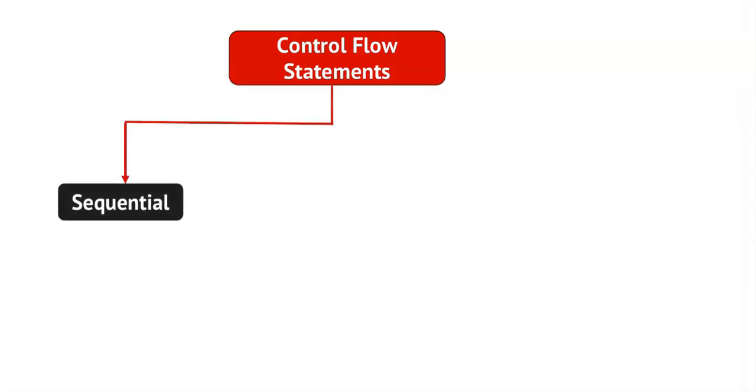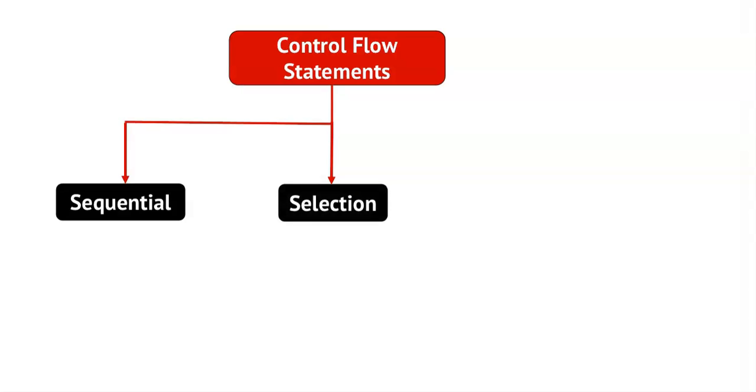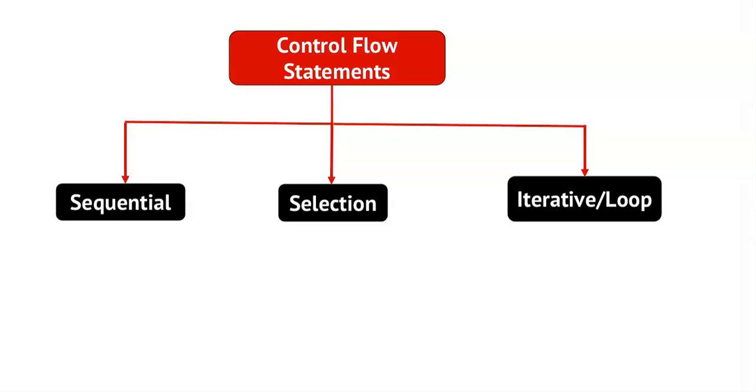Now, there are three types of control flow statements. First one is sequential, second one is selection, and third one is iterative or loop. In sequential, instructions are executed in the order in which they are written. In selection, instructions are executed selectively.